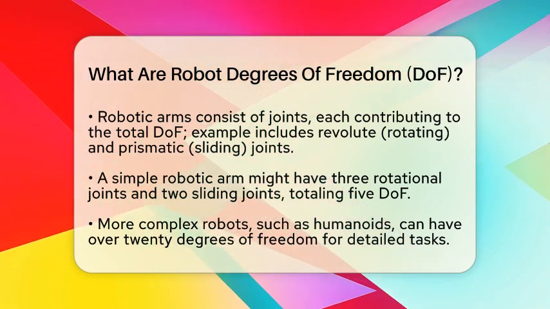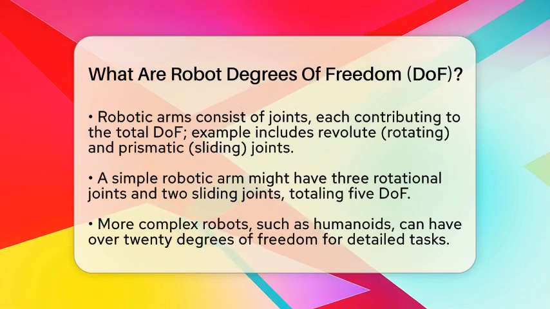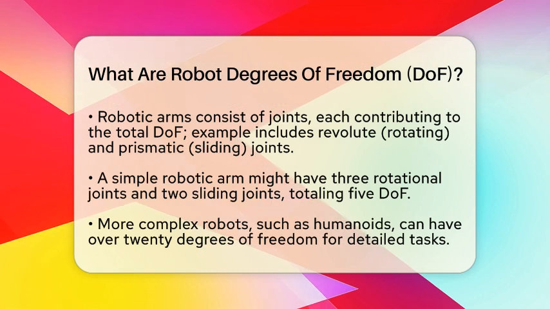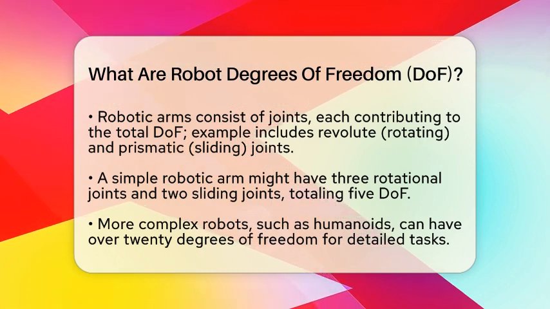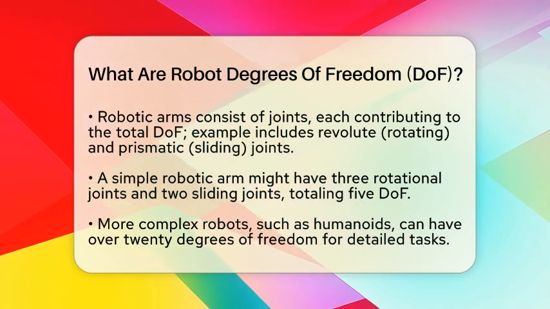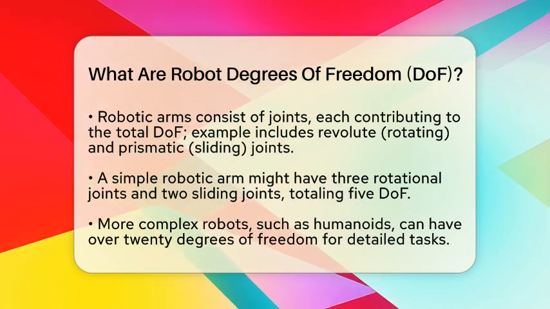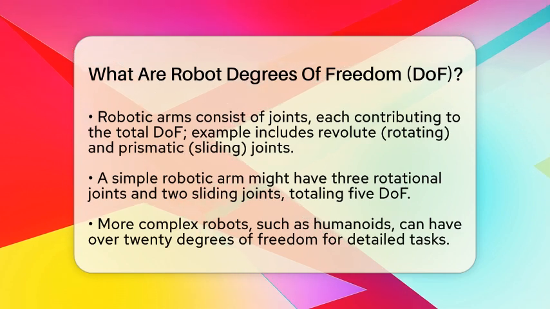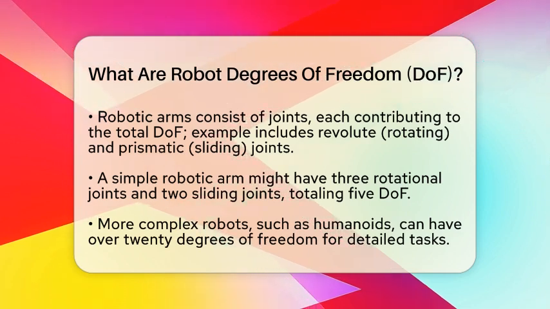Robotic arms are made up of several joints, each adding to the total degrees of freedom. For example, a simple robotic arm might have 3 revolute joints, which rotate, and 2 prismatic joints, which slide. A robot with 7 degrees of freedom, like a human arm, can reach around objects and position tools very precisely.